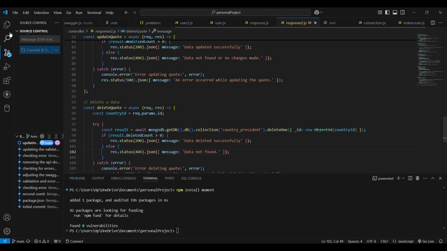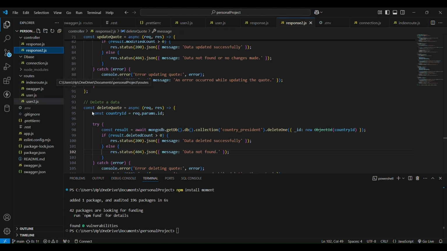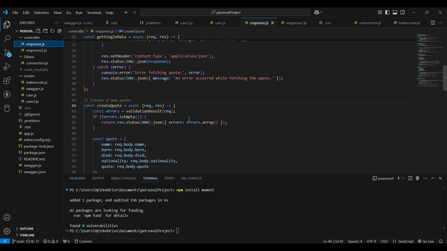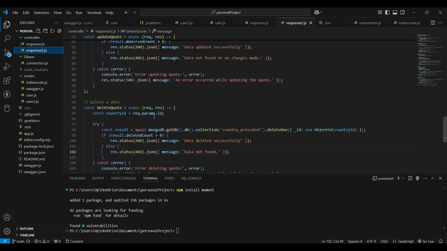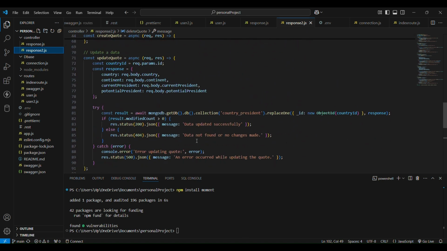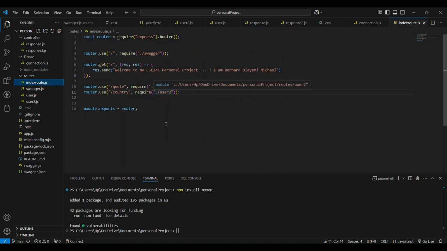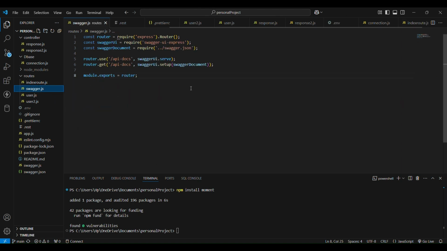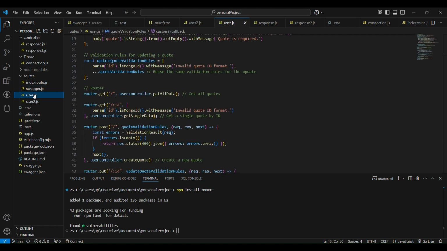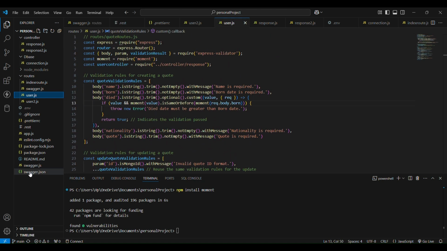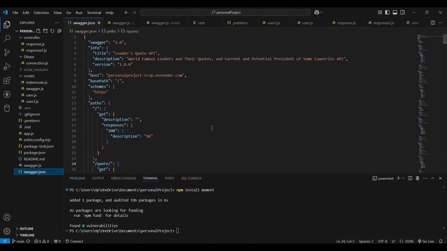All right, so now this is working. This is my response. This is for the codes, create codes, and this is for the delete for the country. This is the route that holds everything. This is my Swagger JS. This is my user. So everything is there, and it works perfectly. Swagger, Jackson, everything is there.